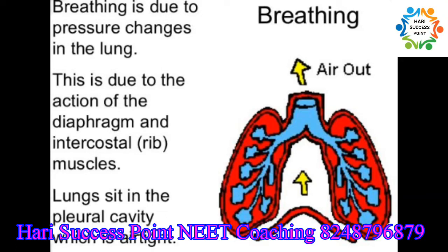Today in our video we will discuss a new lesson, breathing and gaseous exchange, that is the 16th lesson of 11th class biology. All biological functions require energy. This energy is obtained in the form of ATP from cellular respiration. So during cellular respiration, mainly through glycolysis and the Krebs cycle, ATP is produced. This process occurs in the cell with the help of oxygen.